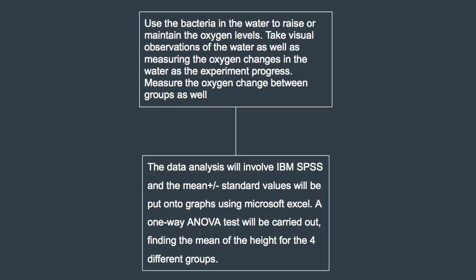The dissolved oxygen levels will be measured with a dissolved oxygen level measurer, and the biological oxygen demand and the death rates of the chlorella will be measured to see how much oxygen is being pulled out of the water when the Bacillus subtilis are added. Overall, the aim is to see less dead chlorella material due to the presence of the bacillus that will be eating the dead chlorella material, and the dissolved oxygen levels will be higher because the bacillus will be adding oxygen to its surrounding areas instead of taking oxygen away.